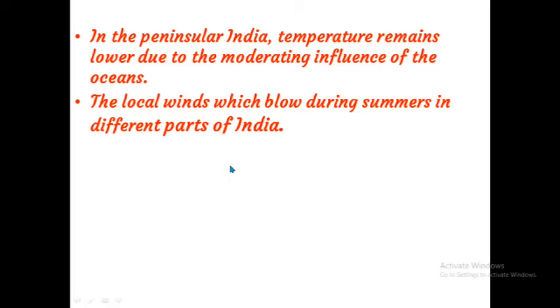The local winds which blow during summer in different parts of India. During the summer season, different kinds of winds blow in different parts of our country. Okay, children, these are the conditions. The summer starts from March up to May. At that time, what will happen? In the northern plains, the temperature will increase. Because of the increasing temperature, the pressure will come down. And in peninsular India, the temperature remains lower due to the moderating influence of the ocean. And in the northern side, we can see different types of wind blowing in different parts of our country.